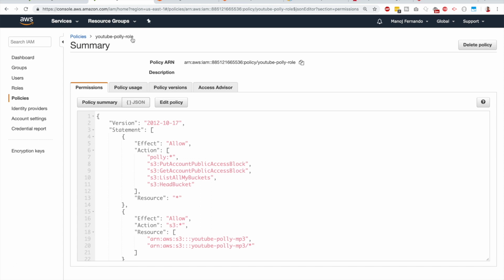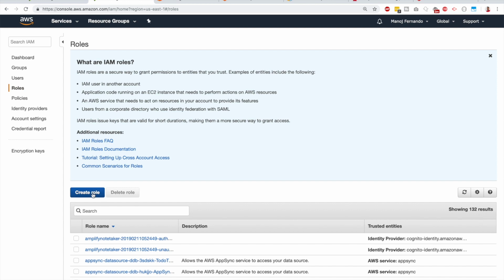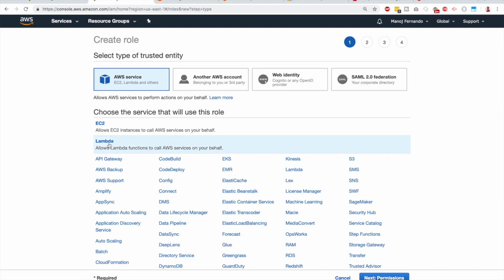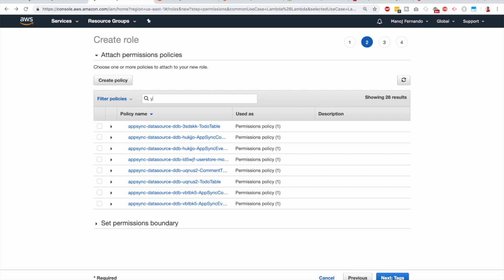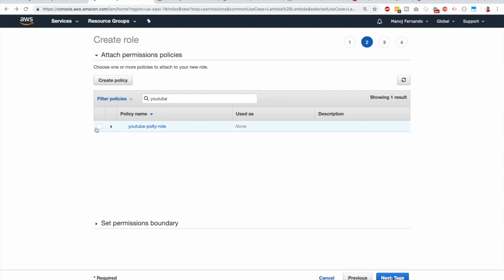So that's fine. Let's go to roles and click create role. Use the Lambda service again. Next permission, click the filter policies option here, select customer managed, and then type YouTube poly role. It's confusing, guys, it should be like policy. I named it as a role, right?